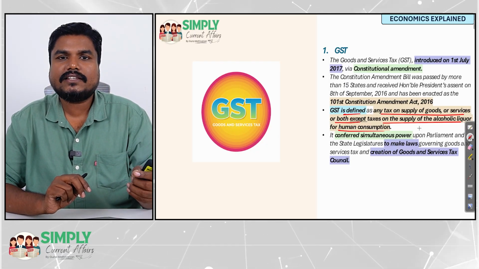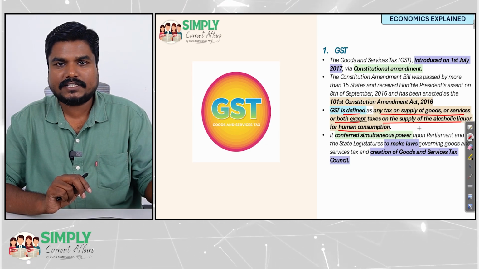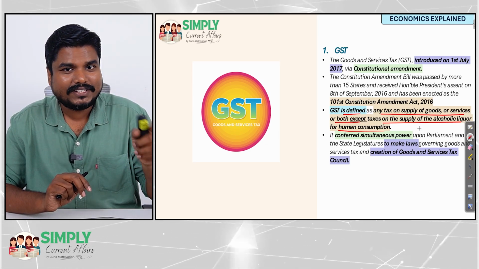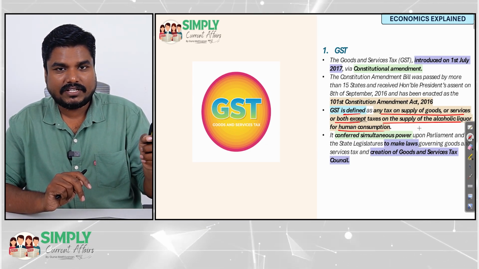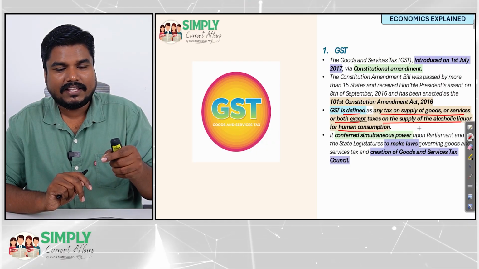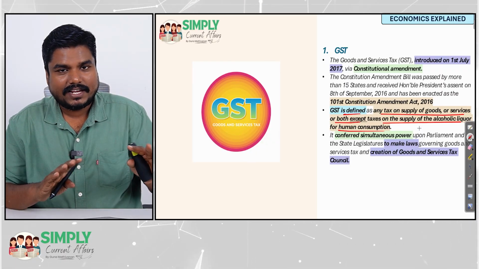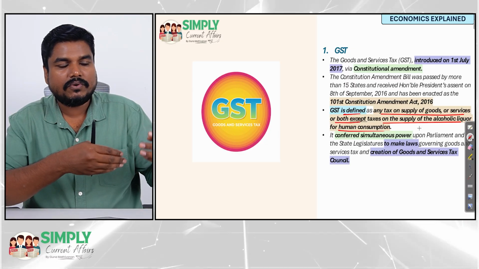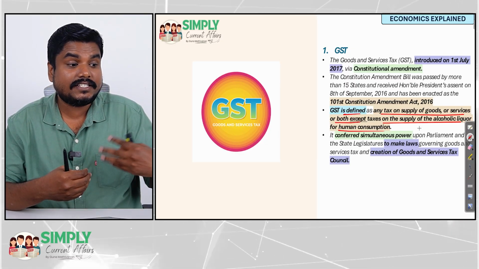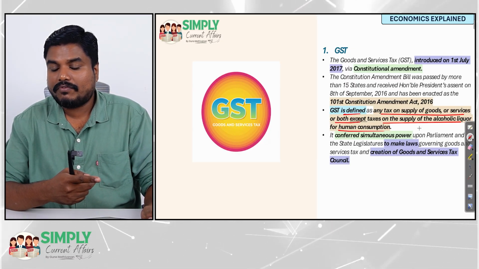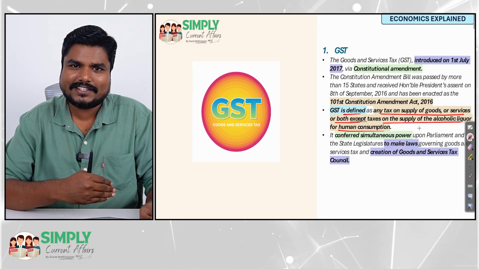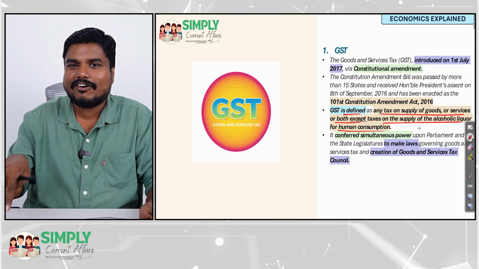Sir, today electricity and petroleum products are outside GST. That is temporarily outside GST. There is something called the GST Council. I will explain. When the GST Council decides, electricity and petroleum products can be brought under GST from tomorrow. But if you want to bring alcohol under GST, then you have to amend the constitution.